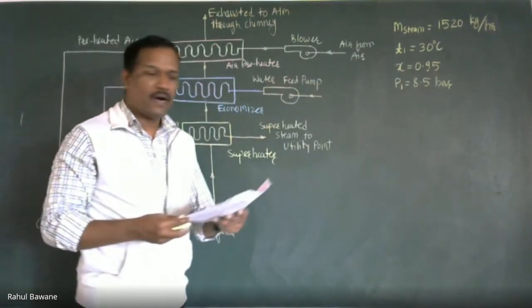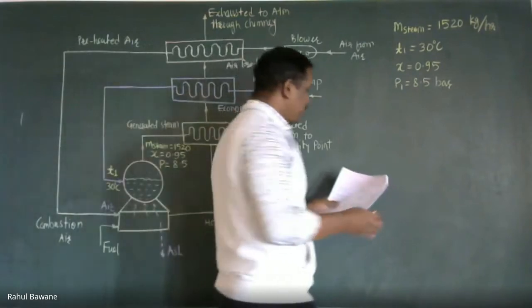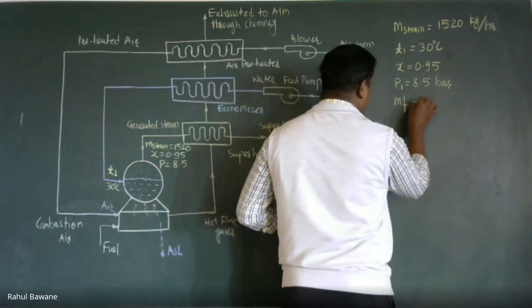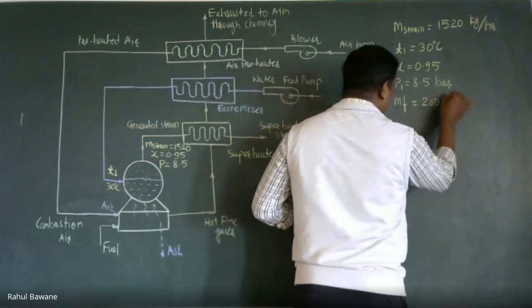Total fuel burnt is 200 kg per hour. So mass of fuel is given, 200 kg per hour.